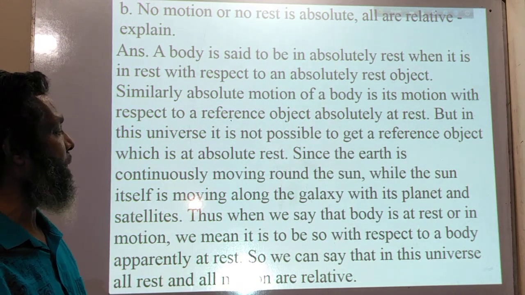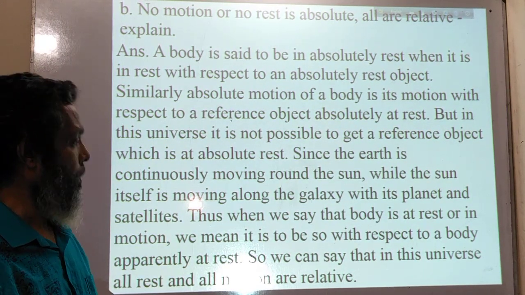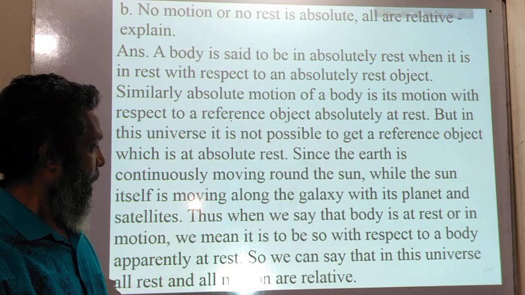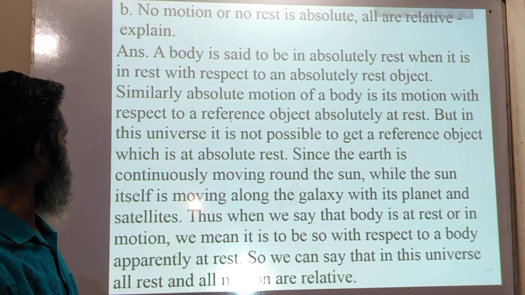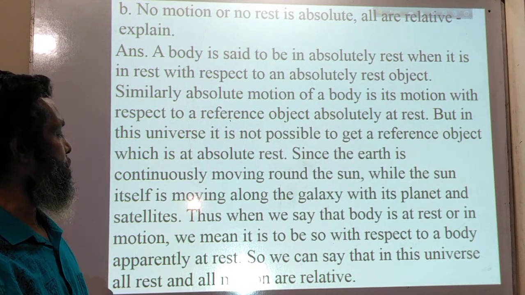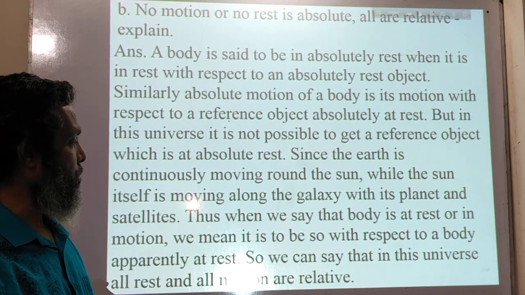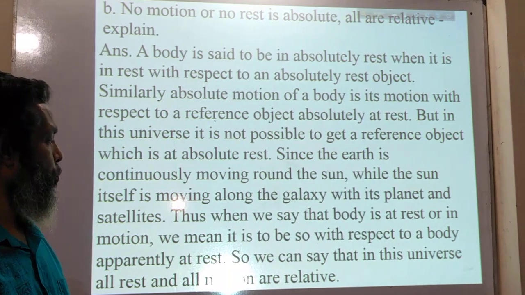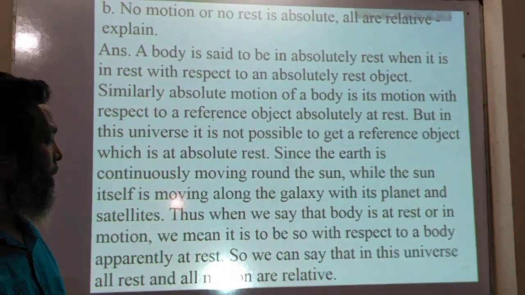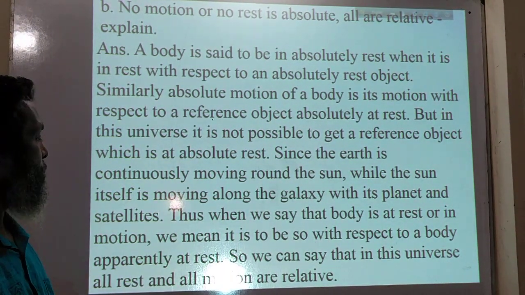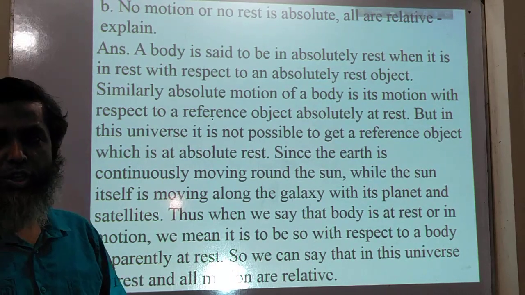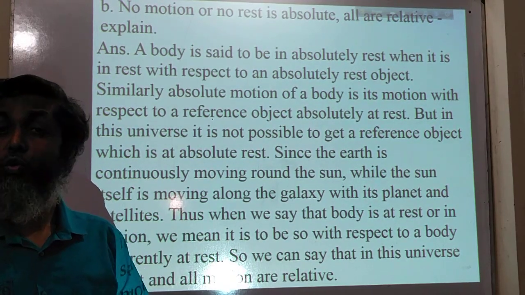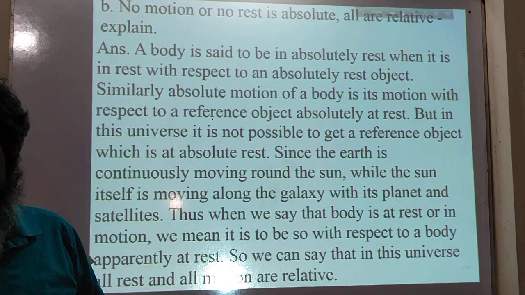Thus, when we say that a body is at rest or in motion, we mean it is so with respect to a body apparently at rest. So we can say that in this universe all rest and all motion are relative. No motion is absolute and no rest is absolute.